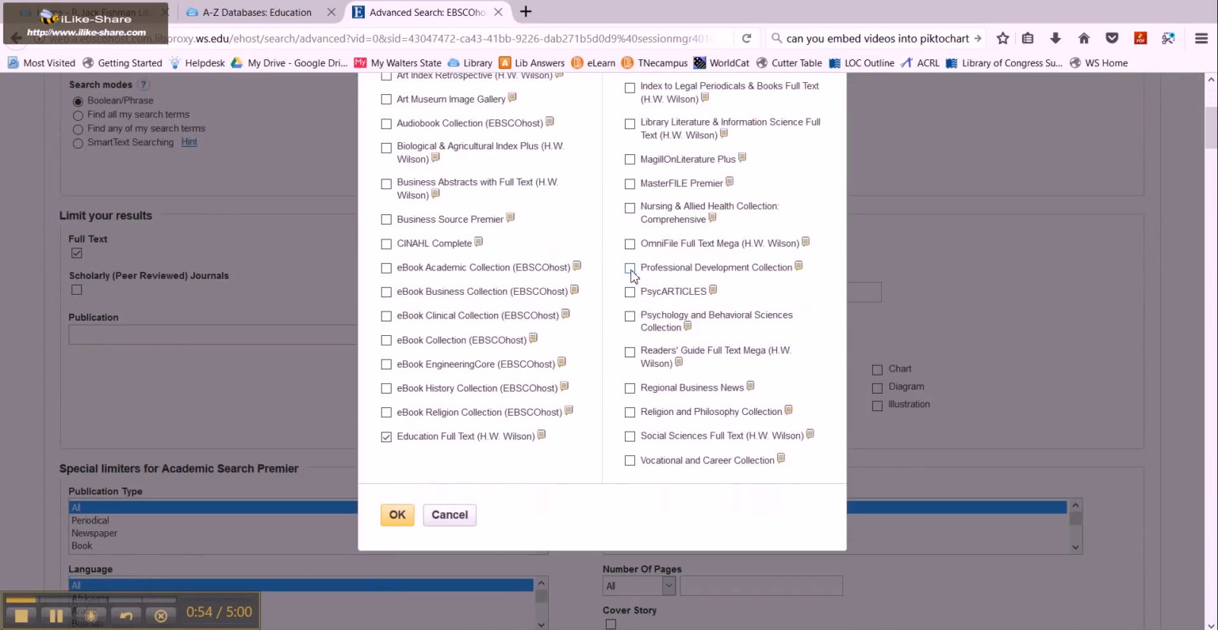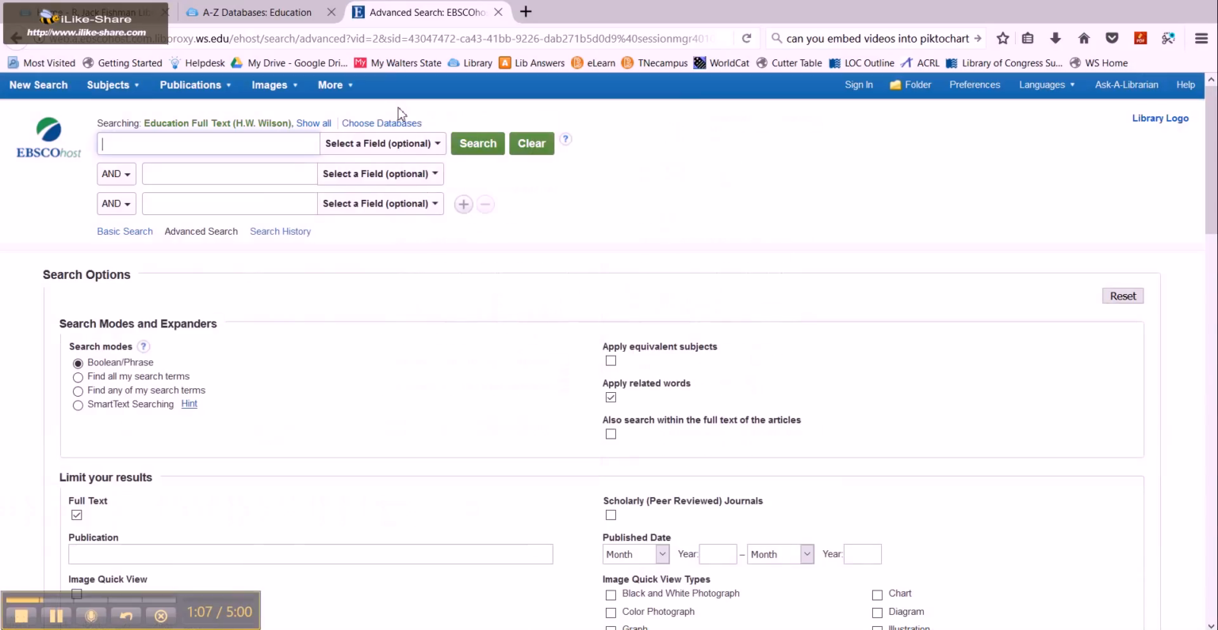We want to click on the Professional Development Collection, and let's go ahead and click on PsycArticles because you guys are looking at different behaviors and theories in education. And so once we've done that, we're going to click OK. And so now we have some really good applicable databases to search.